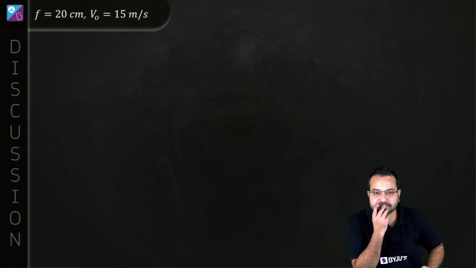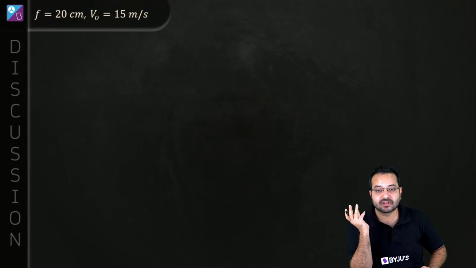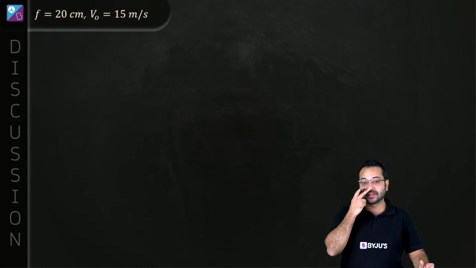Varshini is saying mu3 by v minus mu1 by u is equal to mu2 minus mu1 upon r1 plus. I'm sorry, Varshini, I don't know about this formula. Okay. Maybe it might be the right result, but I never remember this as a formula.